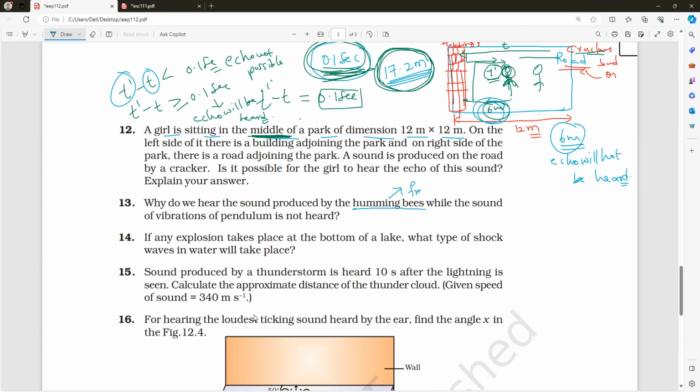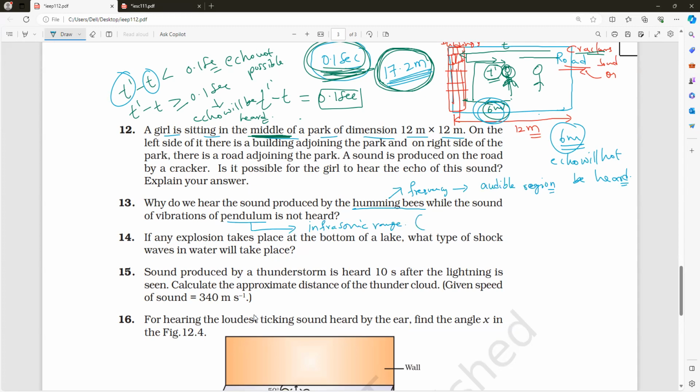So the frequency produced by them is in the audible range or inaudible range? Audible range. But pendulum oscillations are very slow, so we cannot hear them. What range is the pendulum in? Infrasonic range. Is it right or wrong?